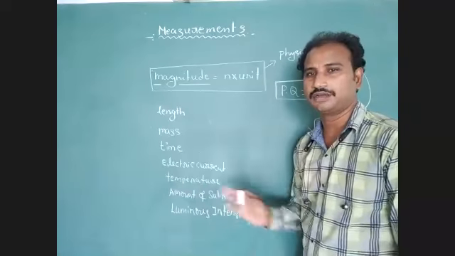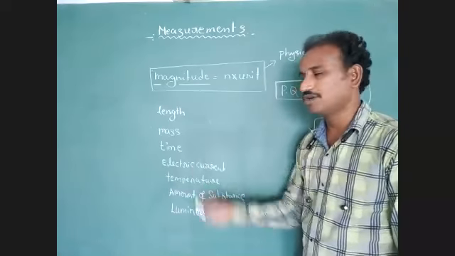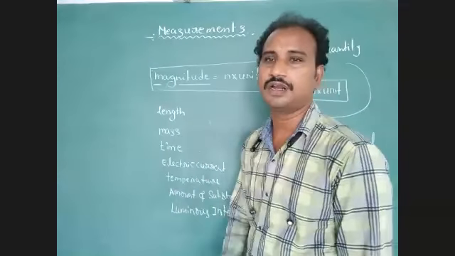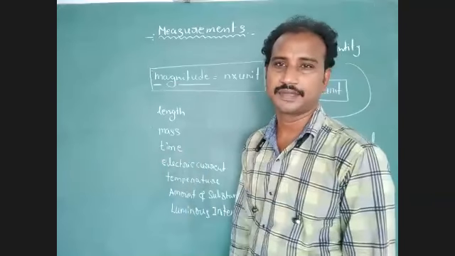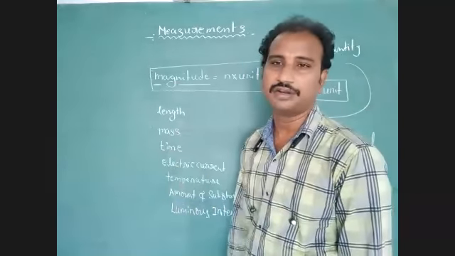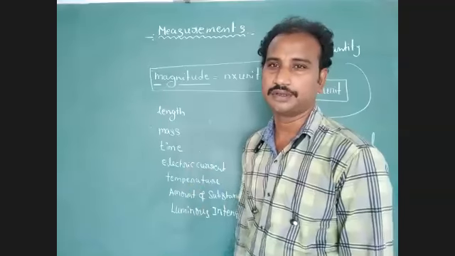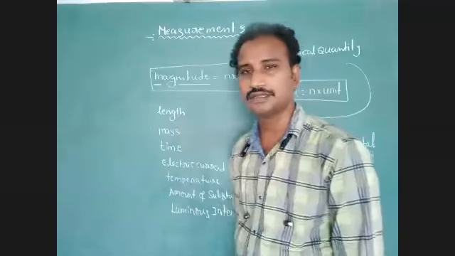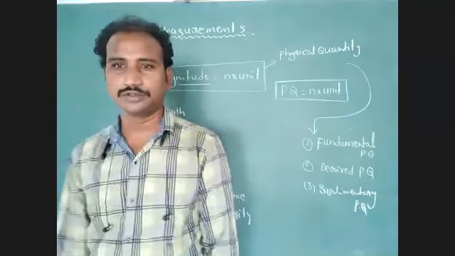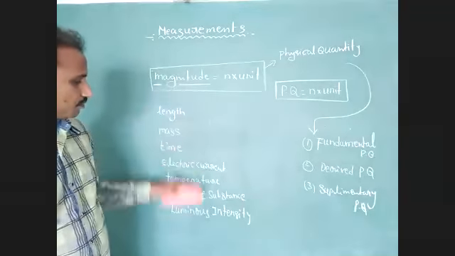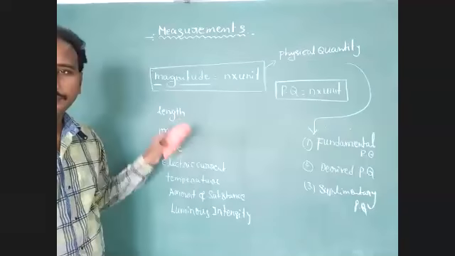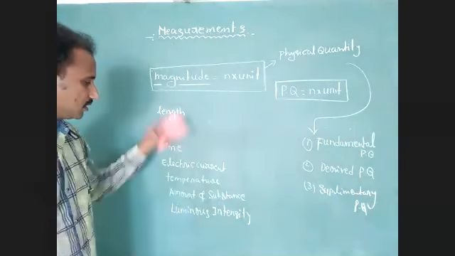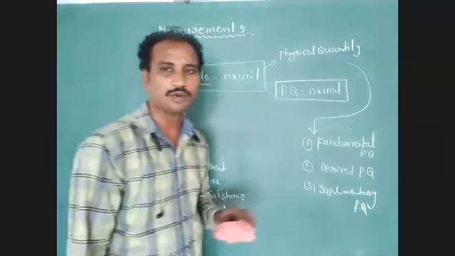Without them, we cannot explain any formula or concept. All physical quantities we explain with the help of these 7 quantities, so these base quantities are very, very important in physics. Just identify these 7 physical quantities.